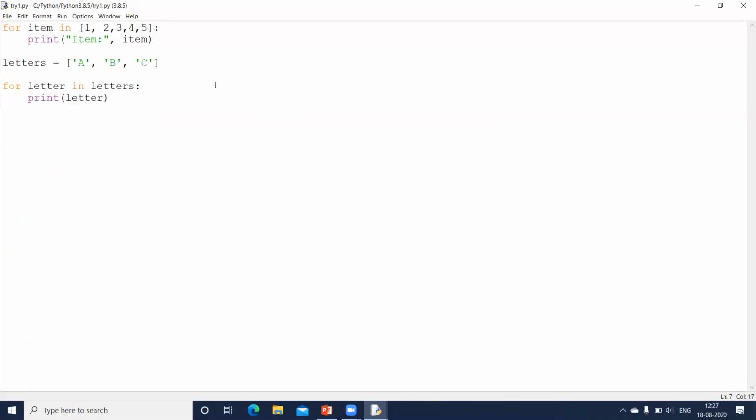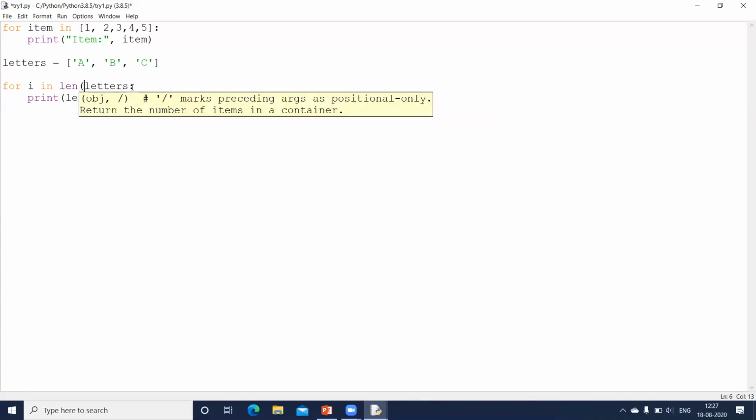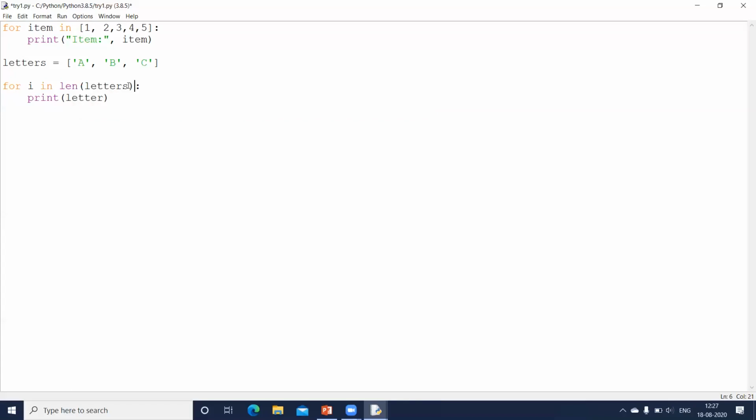And if I want to refer to something, let us write here for i in, say I give a length function, and I can use letters square bracket i.